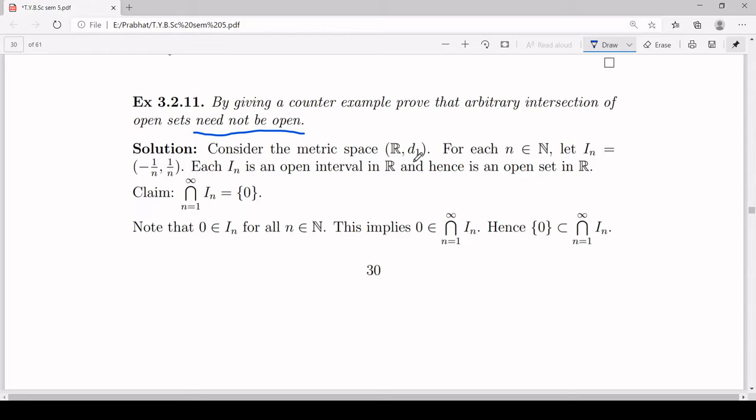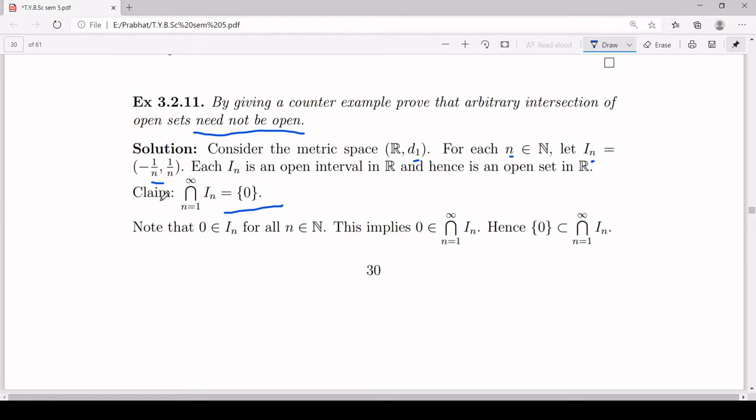Consider the metric space R with standard metric d1, that means the distance between 2 points x, y in R is equal to mod of x minus y. And for each natural number n, you define I_n to be the open interval (-1/n, 1/n). So open intervals are open sets in R. Therefore, each I_n is open. Now, we claim that the intersection of these I_n is equal to singleton {0}.